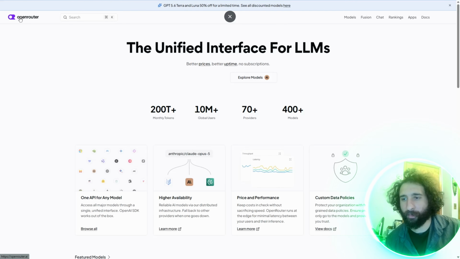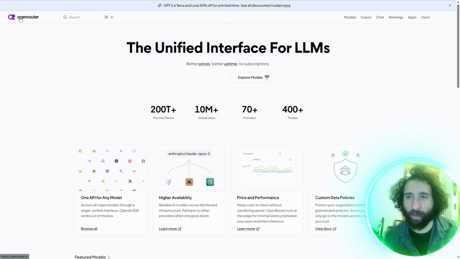That is OpenRouter. Combine your favorite LLMs, combine your favorite image generation, combine all the awesome audio, and make it happen.